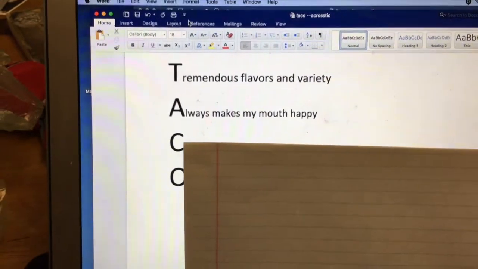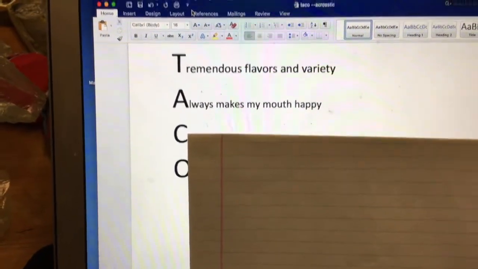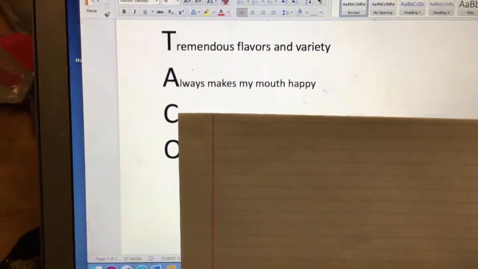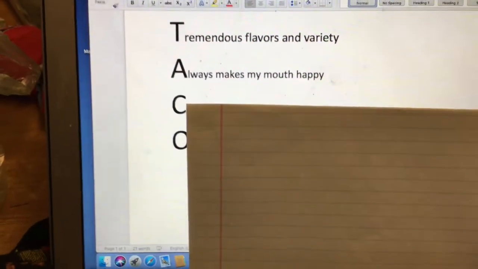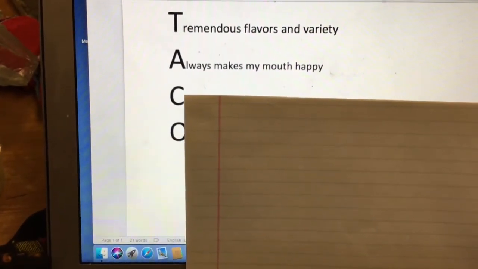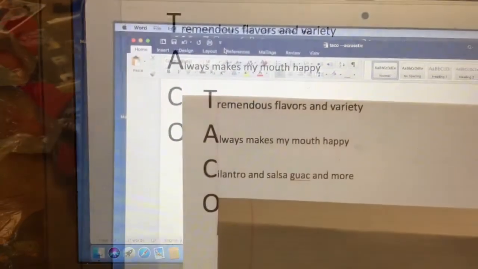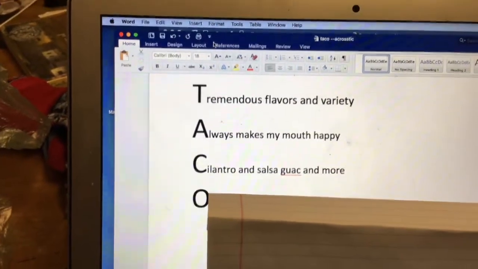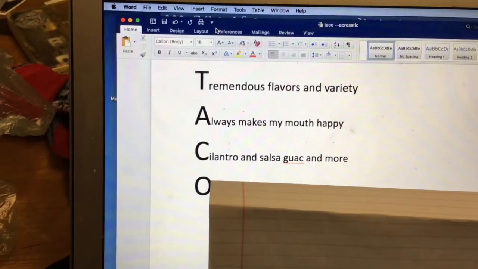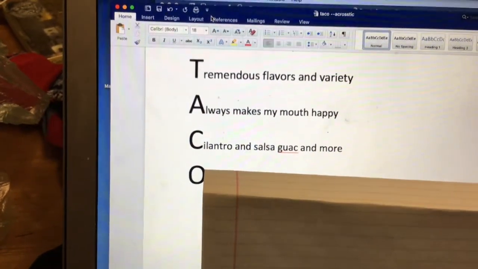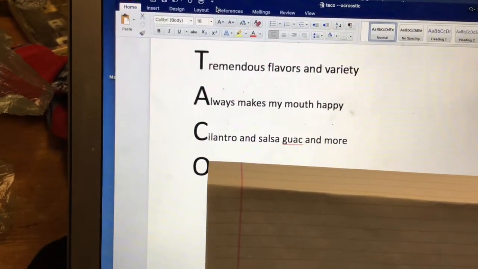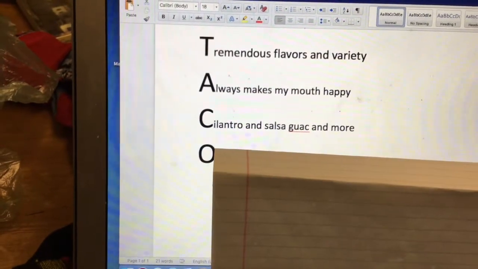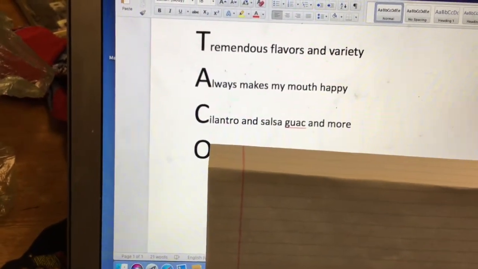Now I have a C. How many sentences can I start with C that can make sense of my taco subject? Lots and lots is the answer. Yours could be just as good or mine or better as long as it starts with C and it makes sense and you like it, it's going to work. Let's see what I came up with. Cilantro and salsa, guac and more. Okay, that goes back to my flavors and variety, I think, because those are some of the condiments I love to put on tacos. I could have started C with cabbage, goes great with fish tacos, for instance, because it does. So any thought I have, the trick is I gotta make it start with C.